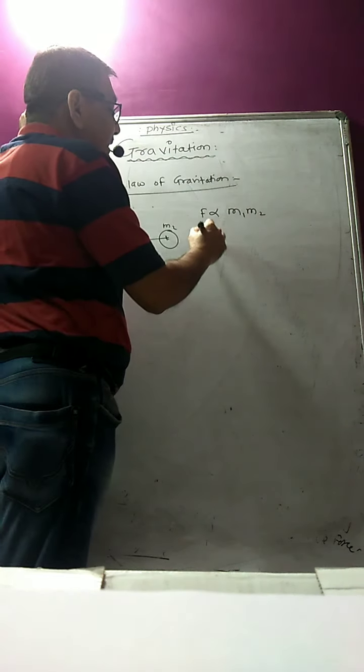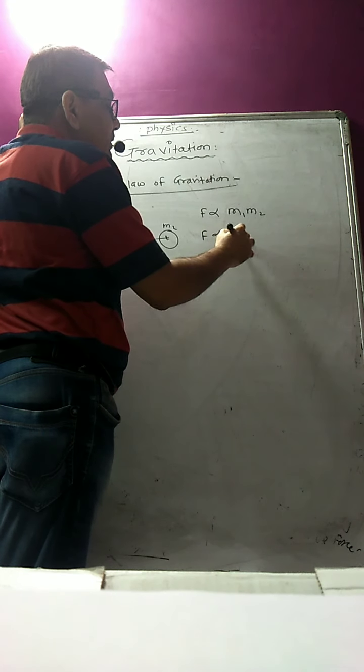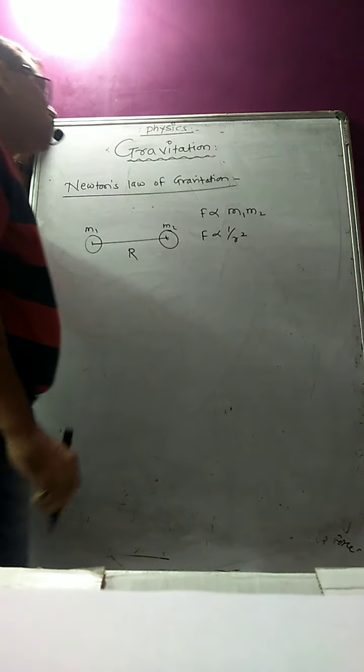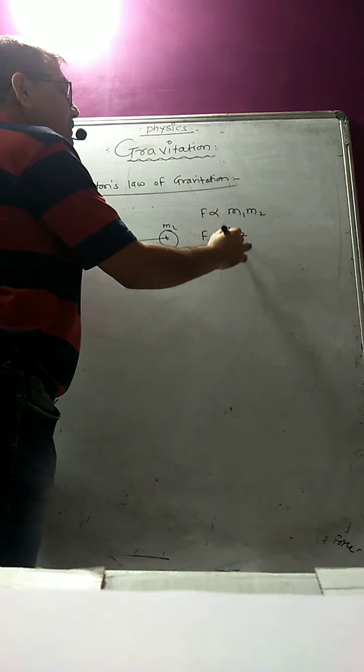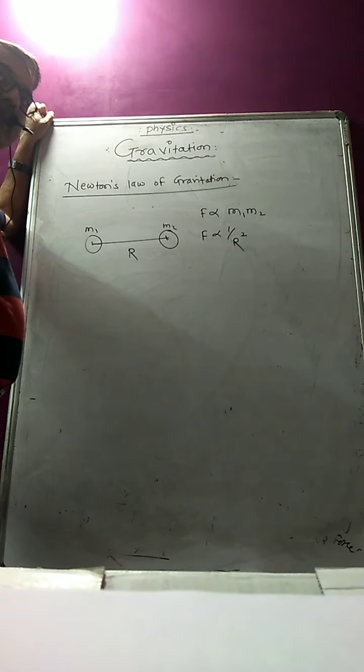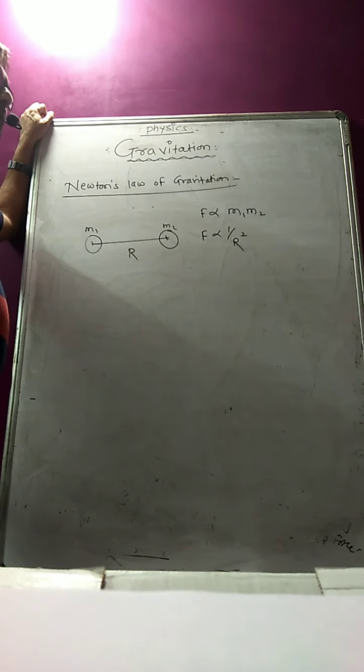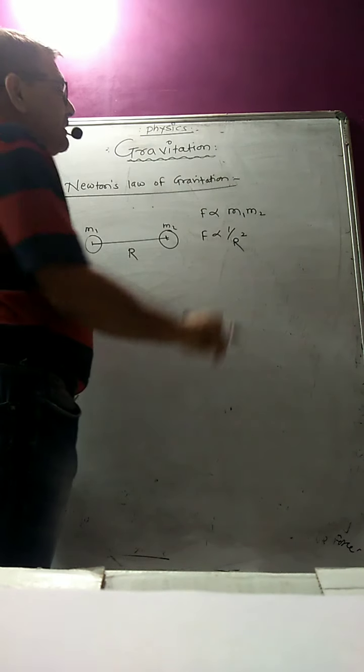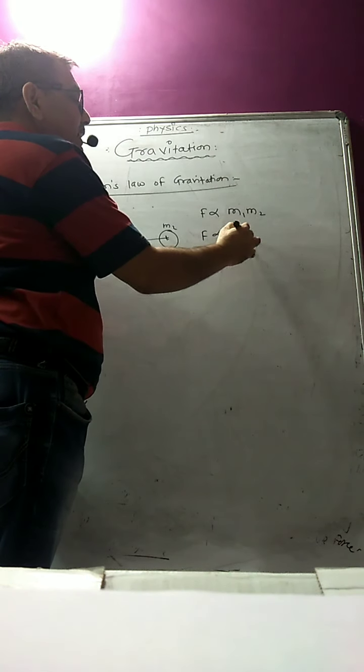And F is also inversely proportional to the square of the distance between the two masses, that is r square.